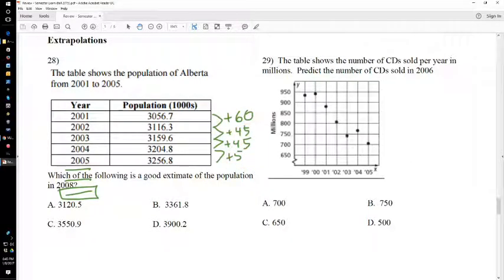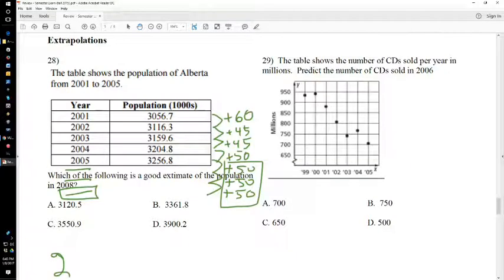But if we were to average that out a little bit, I would say on average they added 50 people, or 50 units, or 50,000 people, that's how they're gauging it, per year. So we need to go 1, 2, 3 more years. So plus 50, plus 50, plus 50, that's plus 150.